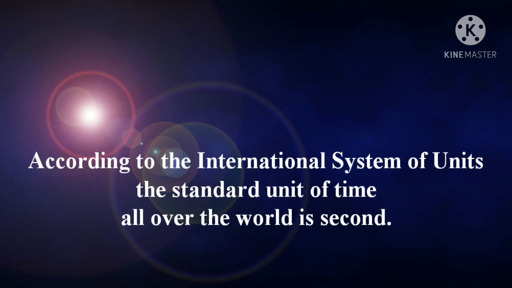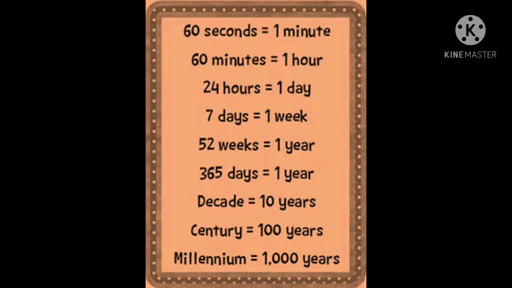Next we'll look at a chart of the units. 60 seconds make 1 minute, 60 minutes make 1 hour, 24 hours make 1 day, 7 days make 1 week, 52 weeks make 1 year, 365 days make 1 year, a decade is 10 years, a century is 100 years, and a millennium is equal to 1000 years. So these are the units of time.